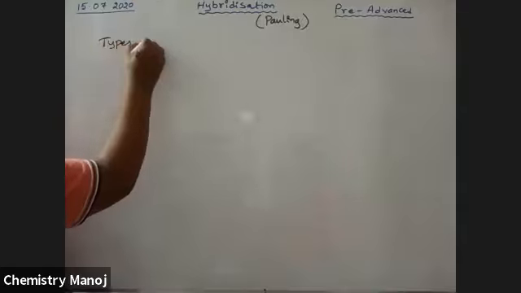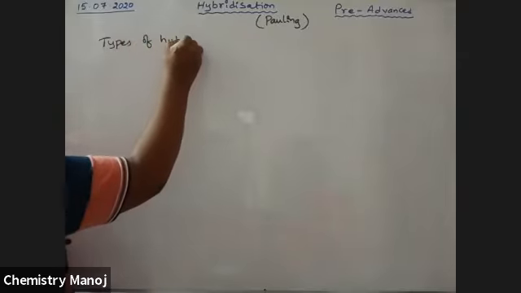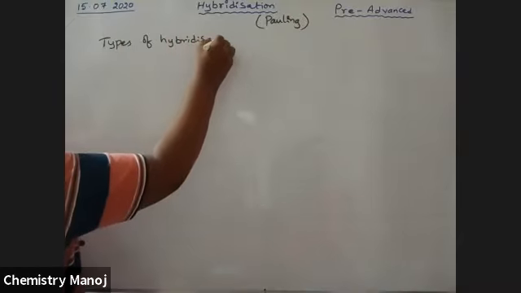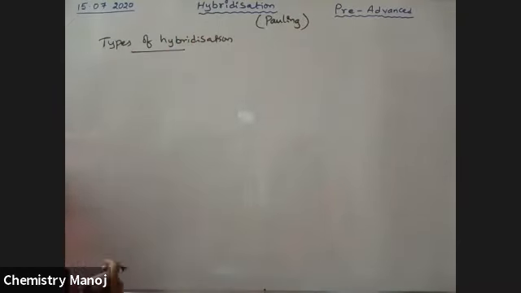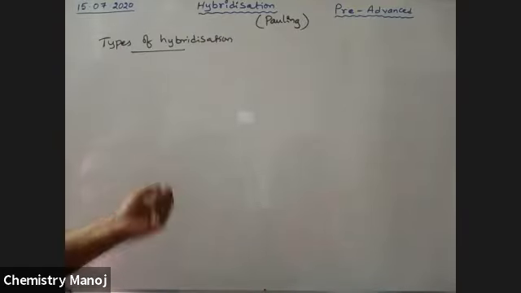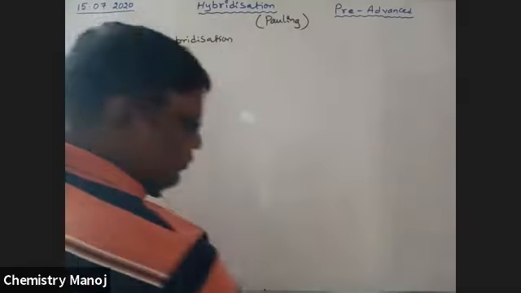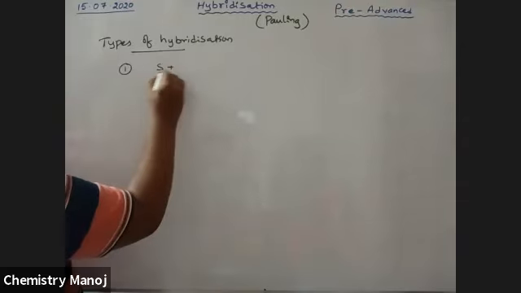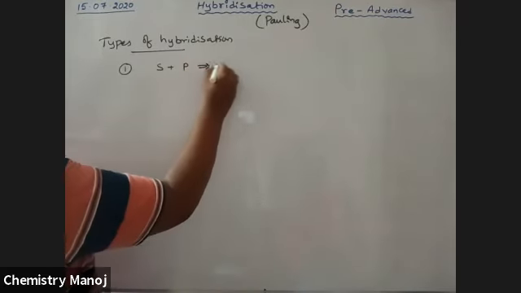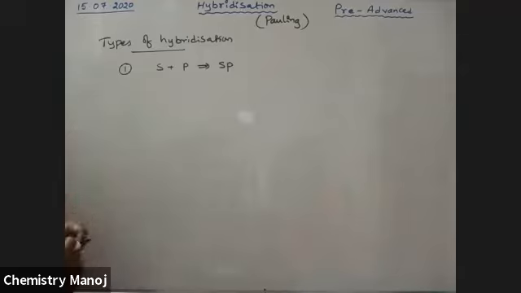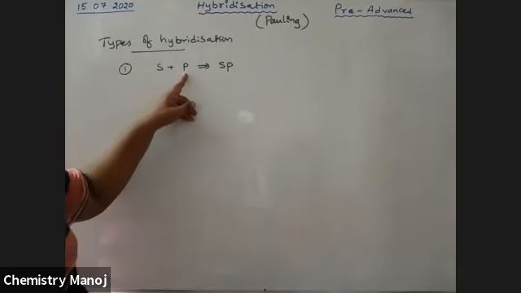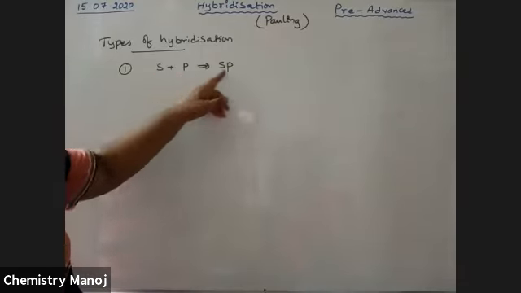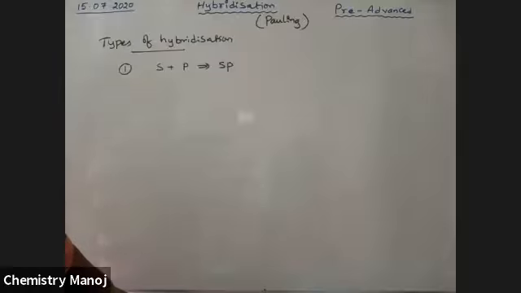Now, types of hybridization. Depending on the orbitals involved in mixing, different types of hybridizations are possible. One is mixing of one s orbital and one p orbital of the same element, which gives sp hybridization.